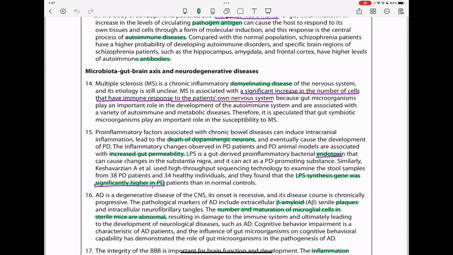Similarly, Kashavarzian A. et al. used high-throughput sequencing technology to examine the stool samples from 38 PD patients and 34 healthy individuals, and they found that the LPS system gene was significantly higher in PD patients than in normal controls.